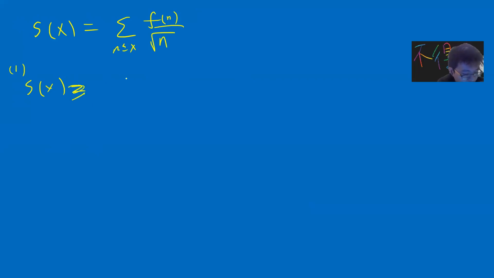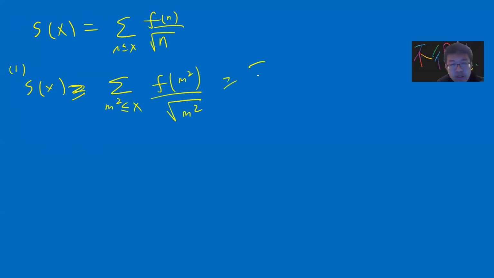So if I take only square terms, let's say I consider m squared less or equal to x, and the f of m squared over square root of m squared, I get the summation of m less or equal to square root of x. By definition, because this guy is a square, this square root equals m, so it's 1 over m.